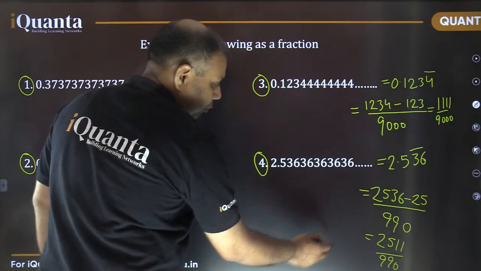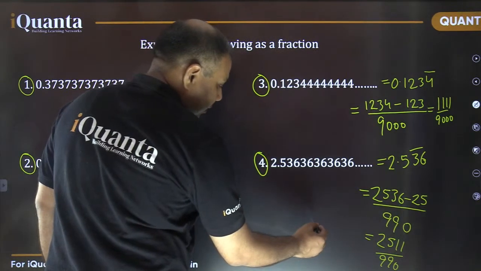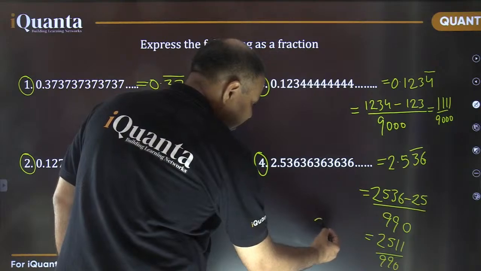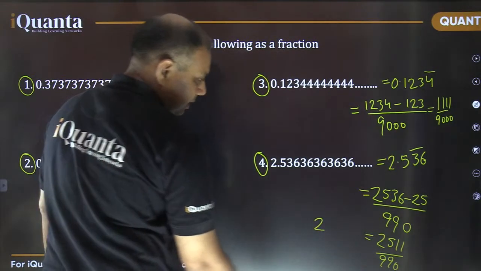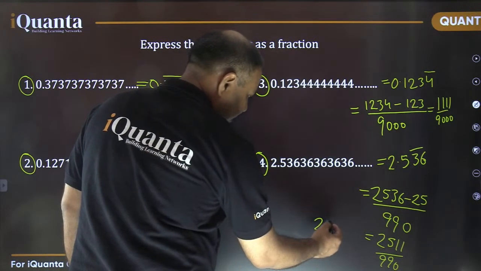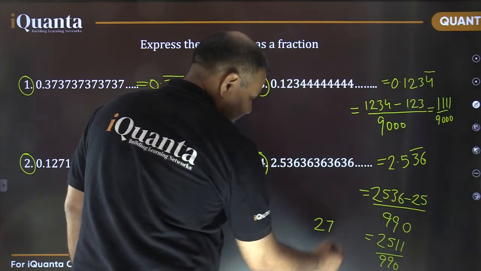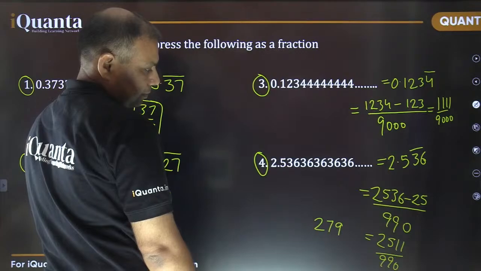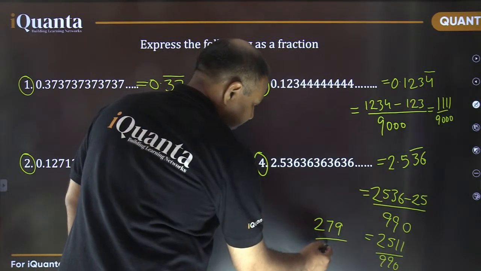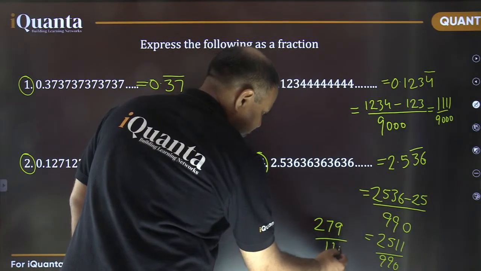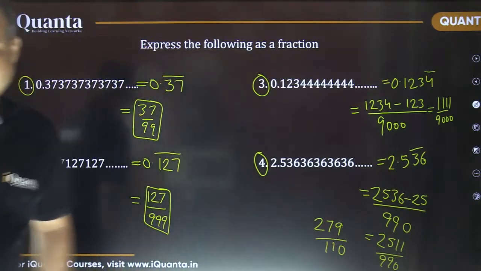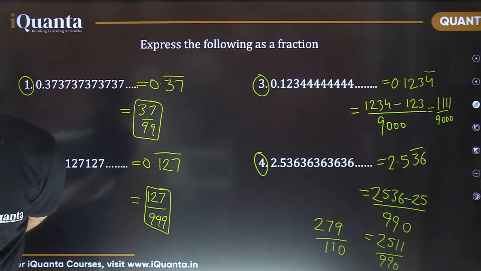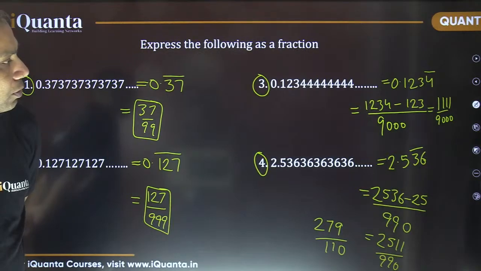So if you cancel out with 9, so what will you get? 9 2s are 18. 7, so 9 7s are 63 and 9 9s are 81 upon 110. So this will be the answer. Yes, 279 upon 110. Good.